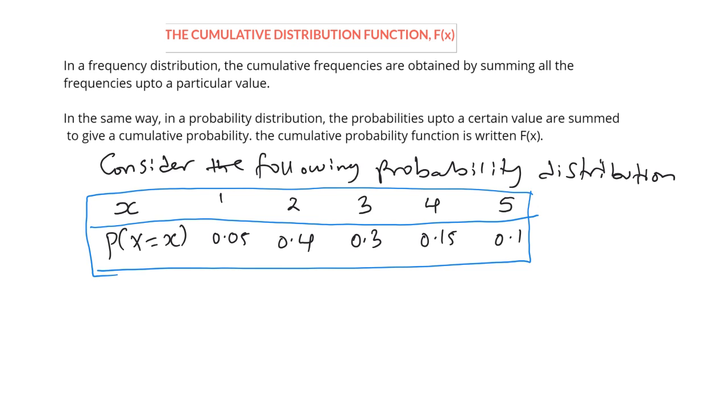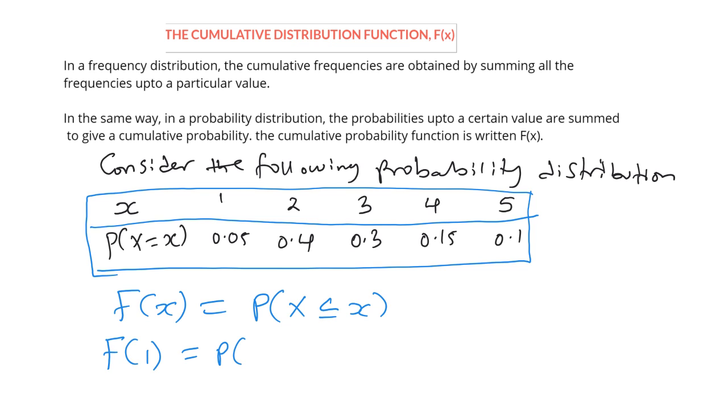Now, what we call the cumulative distribution function, a capital F of X, is the probability that X is less or equal to a particular value of X. For example, if we want F of 1, then this is the probability that X is less or equal to 1.